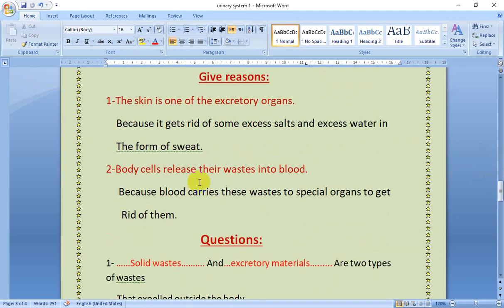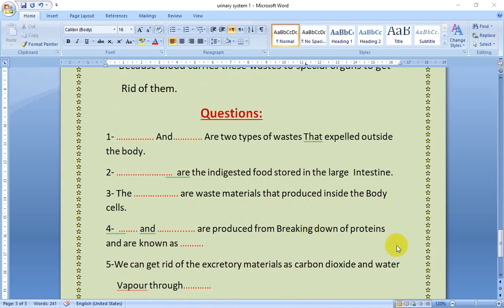Number two, body cells release their wastes into the blood. What is the function of the blood? Because blood carries these wastes to special organs to get rid of them. Okay, let's answer these questions together.